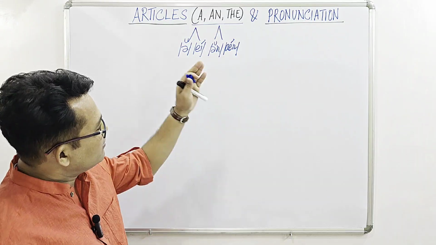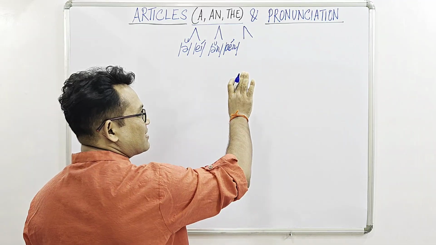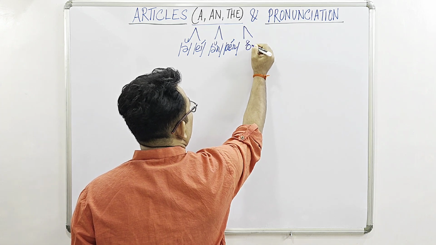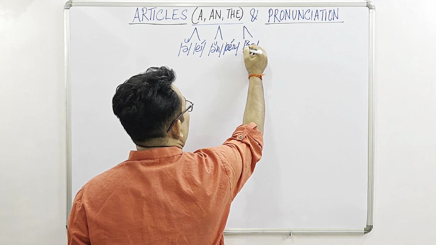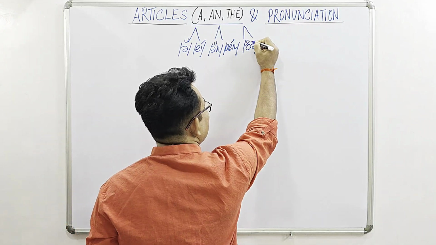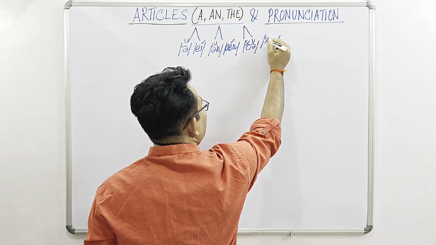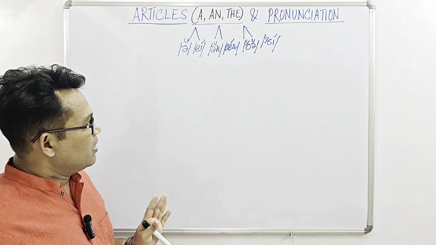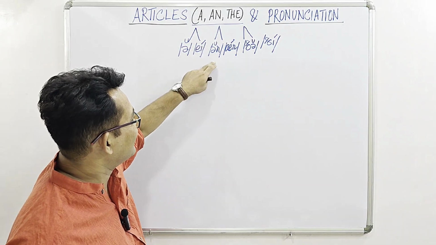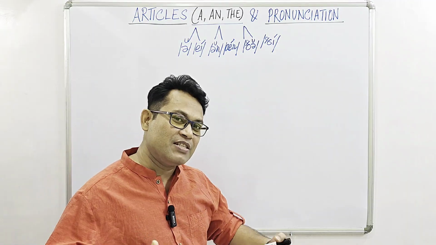Then the definite article, again, if it is unstressed or unaccented, the pronunciation will be thuh. This is the schwa, and the other one accented, it will be thee. Now, if we pronounce a in these two ways, or an in these two ways, or the in these two ways, will there be any difference in meaning?